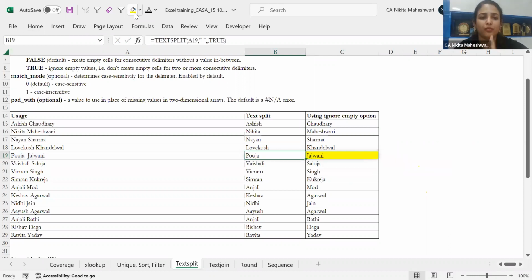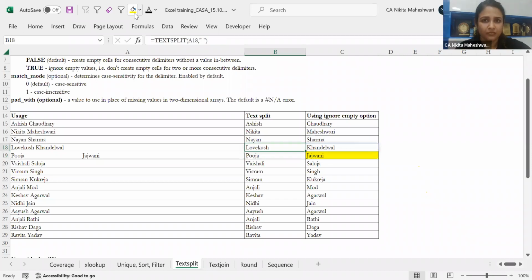Now, even if you put multiple space bars in between, it will only go into 2 cells and not treat each and every space as a different cell. This can be very helpful whenever your data has multiple spaces and is not in a very sanitized or organized format. You can simply use TEXTSPLIT and transform your data in a proper fashion, not in a haphazard manner.